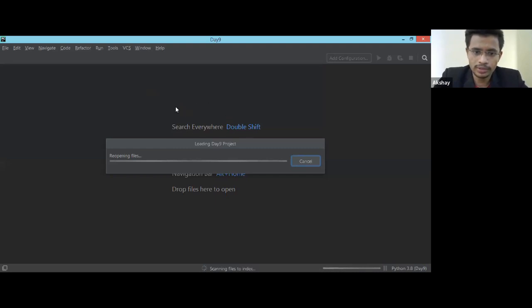Okay, perfect. So it is just loading, it is just reopening files. So we need to wait for that time. And again, I need to create a new project for today's session. So it's day 10 today, right?